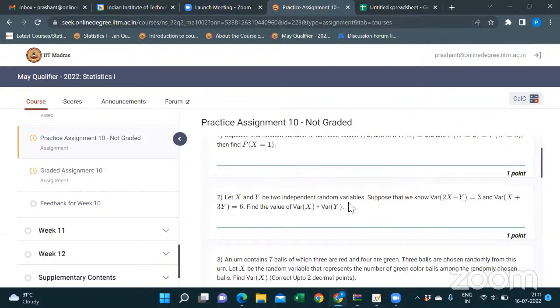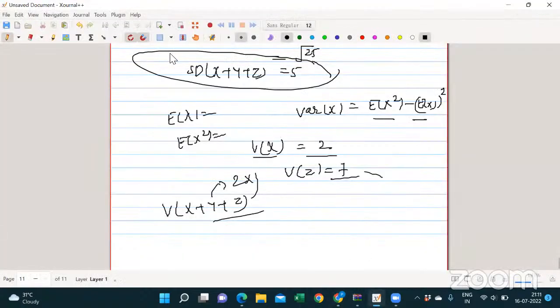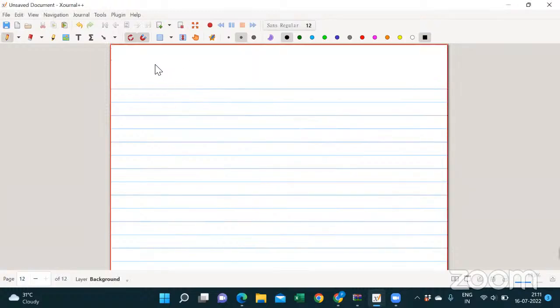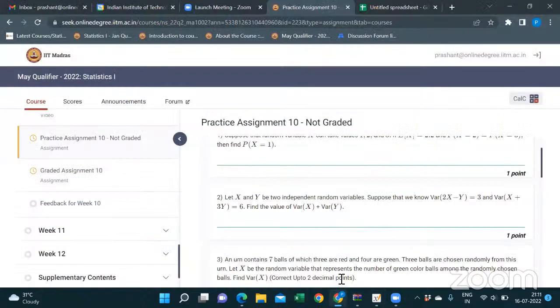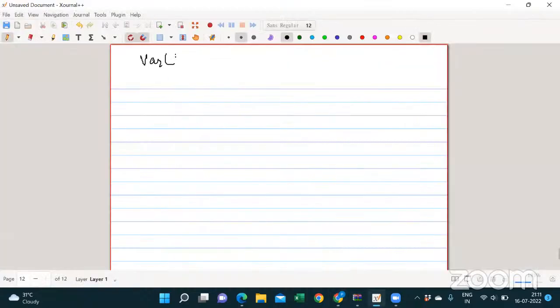Yes, sir. Just now we discussed this question, but you do the calculations. I think I made a mistake in the calculation part. Variance of 2x minus y, and I got answers with points, sir. Is she talking about the second question, sir? Yeah, the second one. Maybe it is similar to the earlier one.